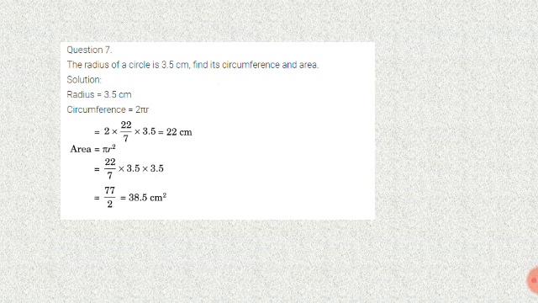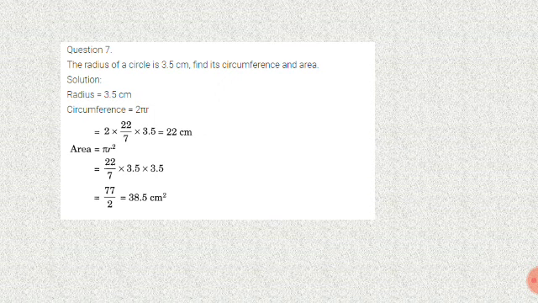The radius of a circle is 3.5 centimeter. Find its circumference and area. Radius 3.5 centimeter. Circumference 2 pi r. 2 into 22 by 7 into 3.5. So we get a value 22 centimeter. Area formula pi r square. 22 by 7 into 3.5 into 3.5. 77 by 2. We get a value 38.5 centimeter square.